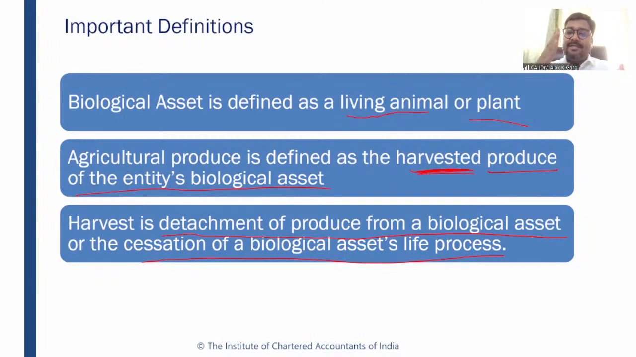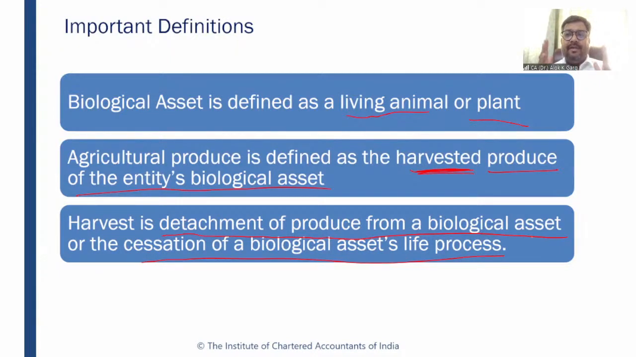So it is a cessation of a biological asset's life process as well. Okay. So when this chicken or hen or animal gets slaughtered, its life process comes to an end. It will become meat, and when it is slaughtered and converted into meat, it will become your agricultural produce.